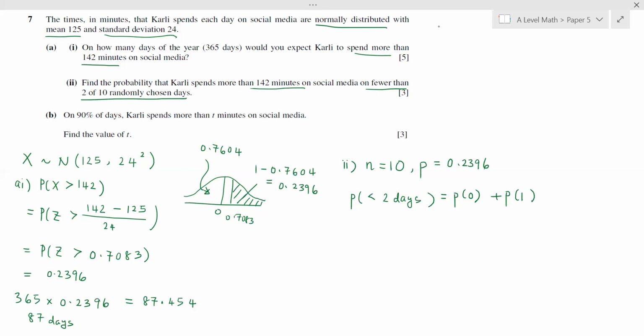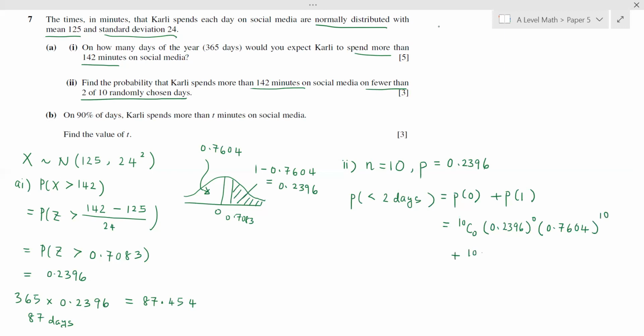That is a binomial distribution now because we have out of 10, we find the value of X or R here. Then in that case, N is 10, we have 10C0, 0.2396 to the 0, and the probability of failure, 1 minus that, is 0.7604 to the 10.